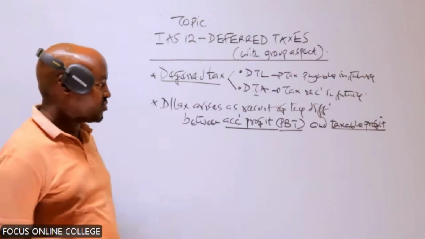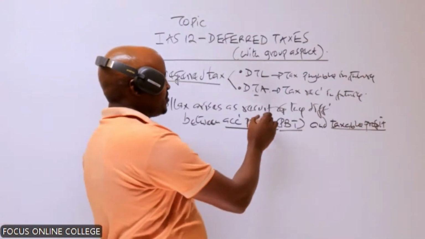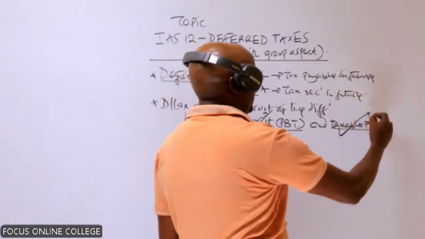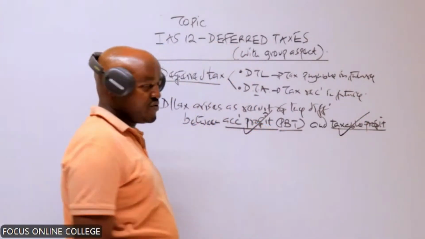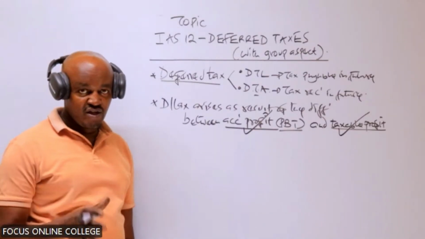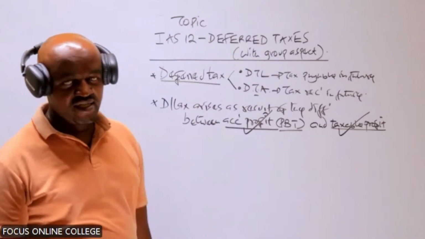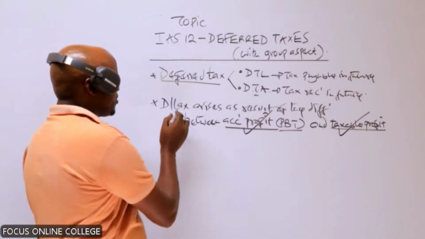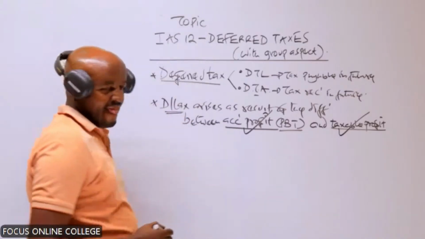The profit we compute in financial accounting is the accounting profit. The profit we compute in taxation using the tax laws is called the taxable profit. So if these two profits are different, that gives rise to something called a deferred tax.